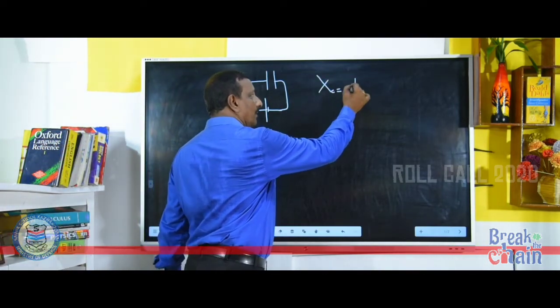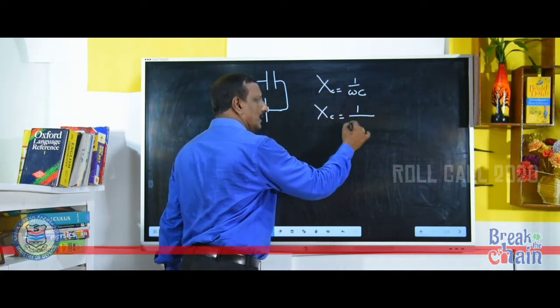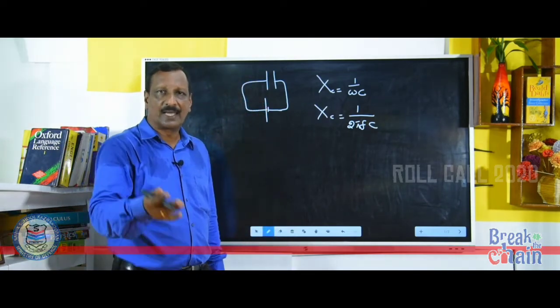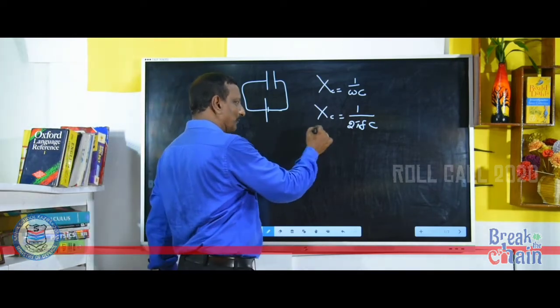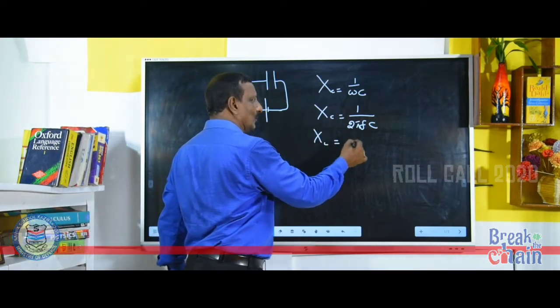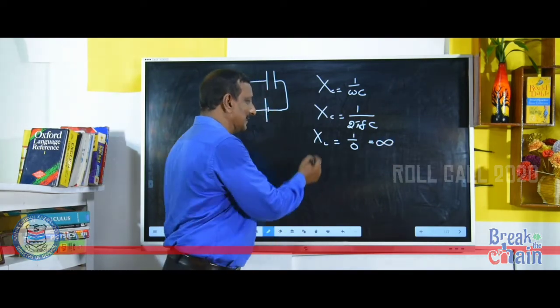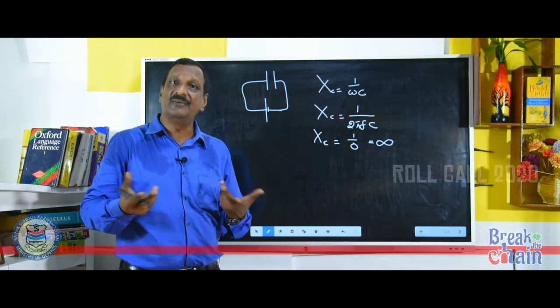Xc is equal to 1 by omega C. That is Xc is equal to 1 by 2 pi F C. As I told you earlier, for DC F is equal to 0. Therefore, Xc is equal to 1 by 0. What is 1 by 0? Infinity. So capacitive reactance is infinity.